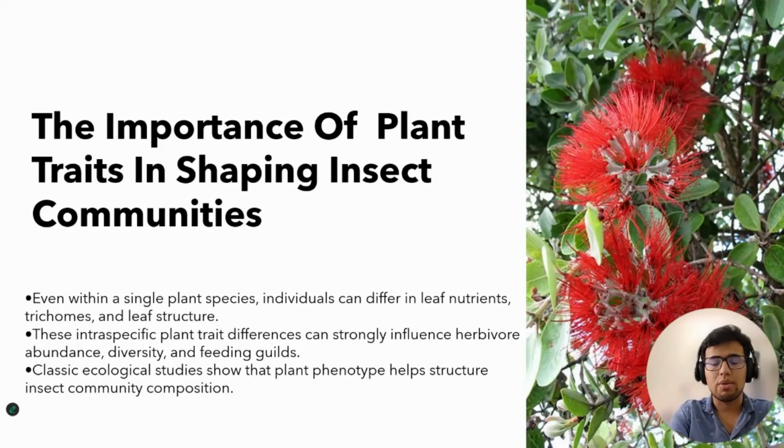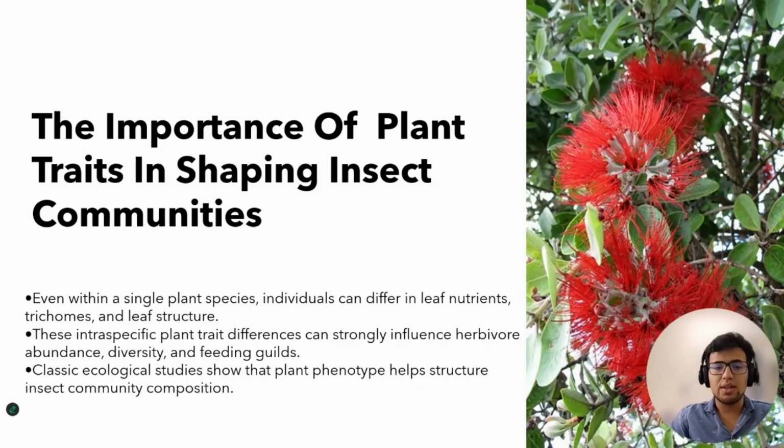Today I want to talk about how plant traits influence insect communities, using the Hawaiian tree Metrosideros polymorpha as a model system. Even with a single plant species, different individuals can vary a lot in things like leaf nutrients, trichomes, and leaf structure, and these intraspecific differences can really change which herbivores show up and how abundant they are in a specific area.